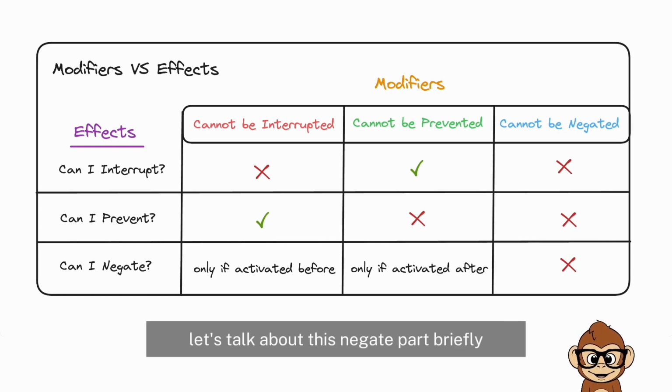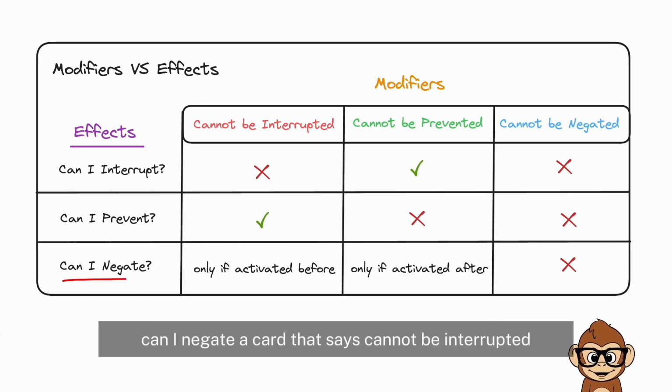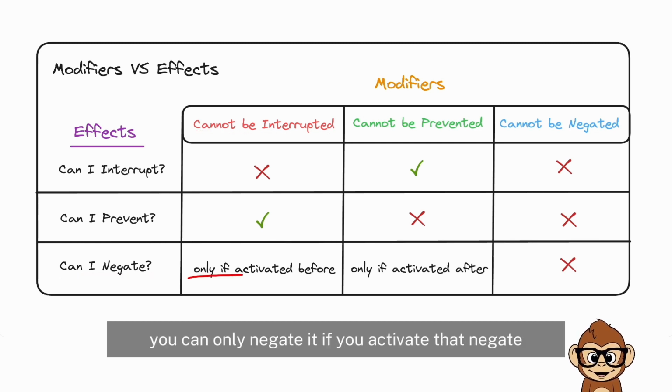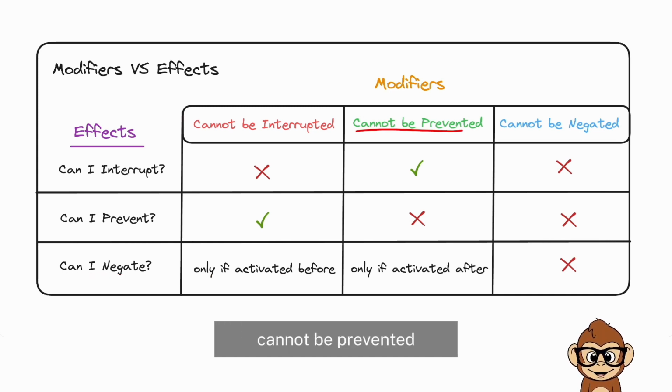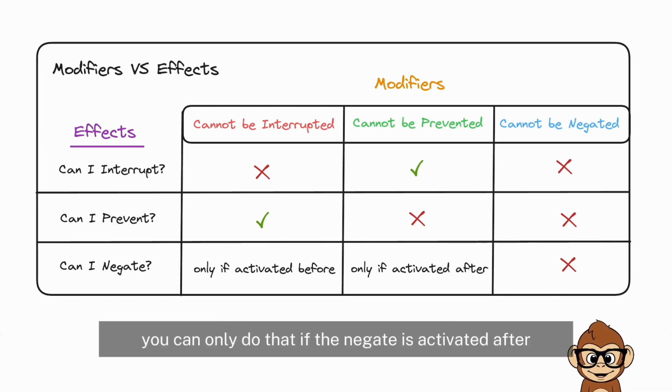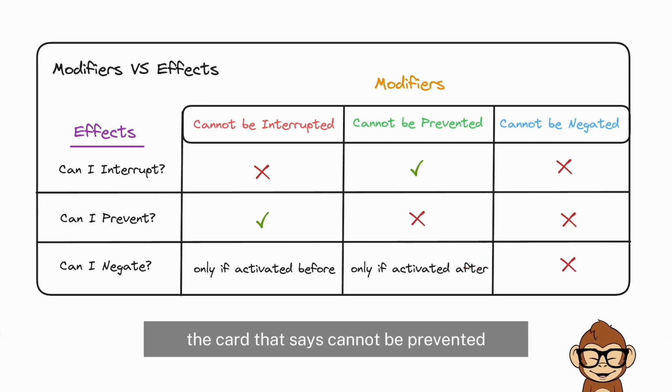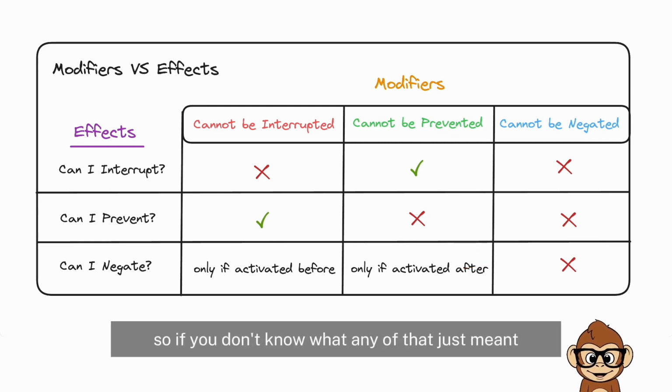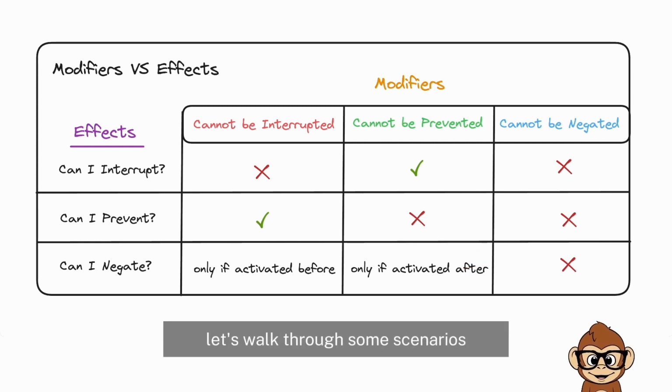Let's talk about this negate part briefly. Can I negate a card that says cannot be interrupted? You can only negate it if you activate that negate before the card that says cannot be interrupted. Can I negate a card that says cannot be prevented? You can only do that if the negate is activated after the card that says cannot be prevented. So if you don't know what any of that just meant, let's walk through some scenarios.